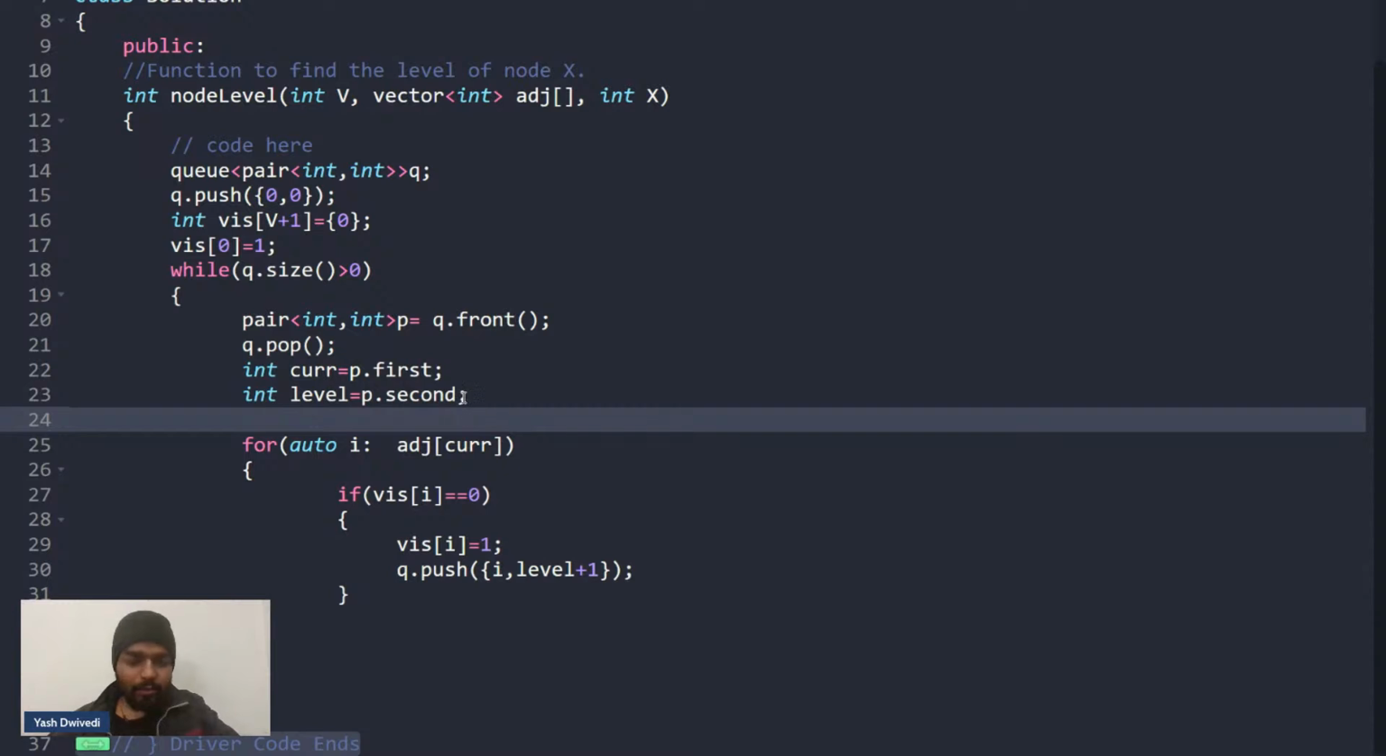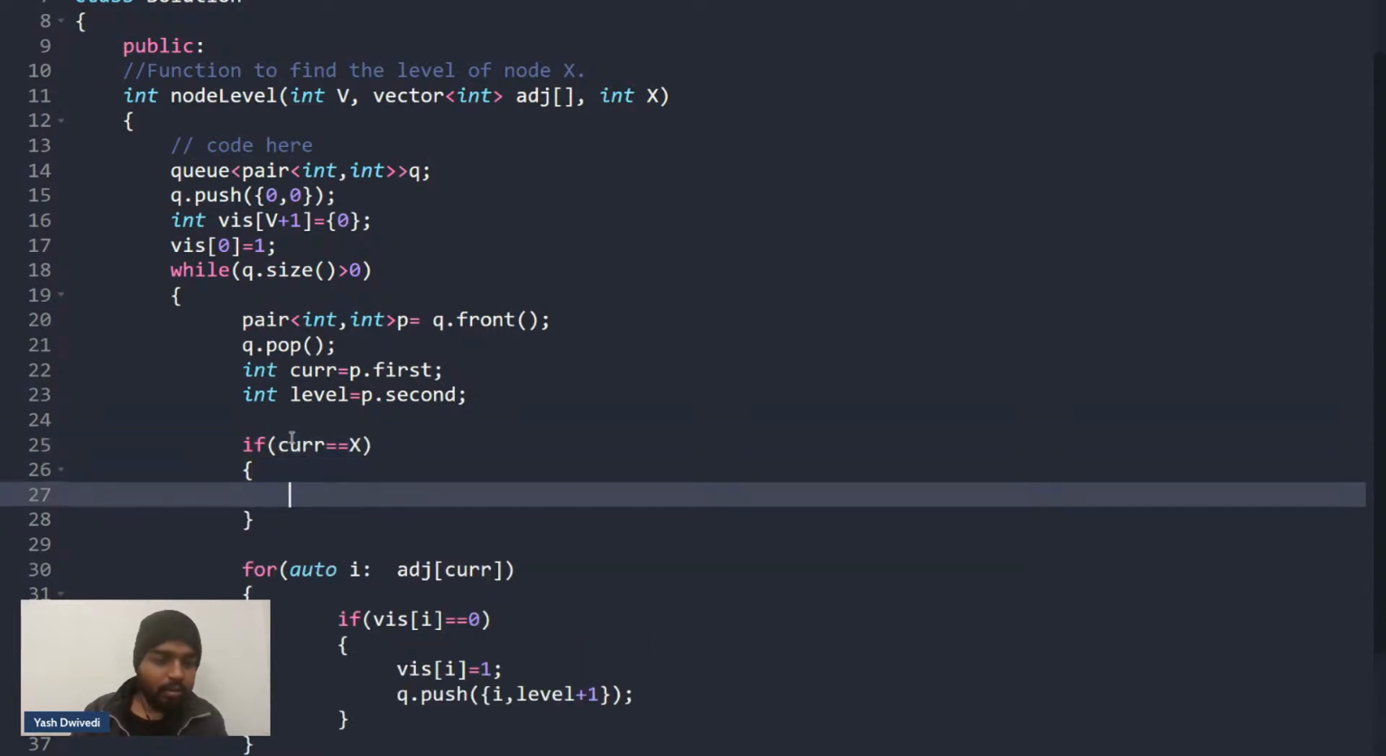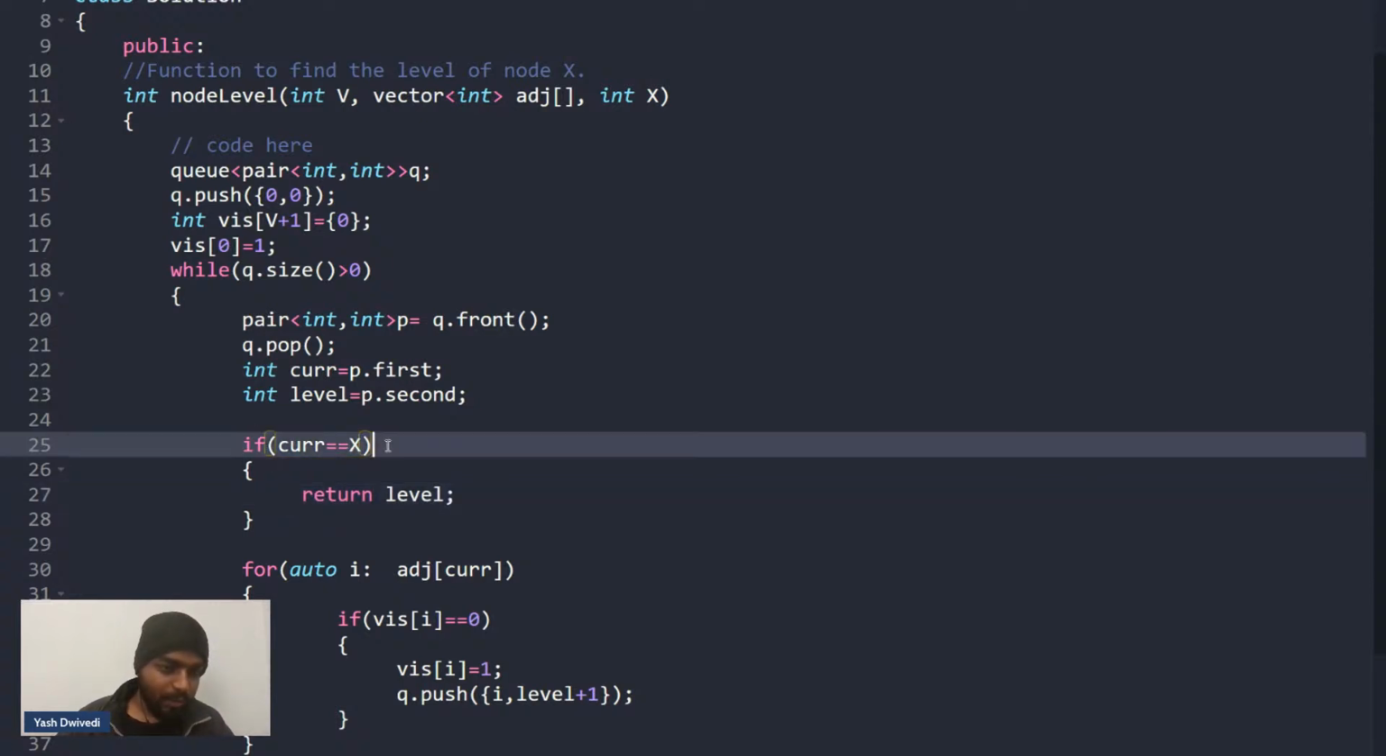Another thing that I need to see: let's say the current node that I'm at, if it is equal to the node X that I was looking for, then can I say that I'll return that particular level? Yes or no? Please write yes in the chat. If the current node that I'm at is equal to X, then can I say that I'll directly return?